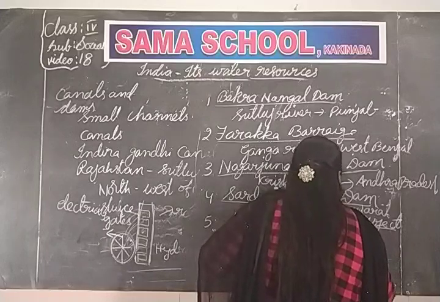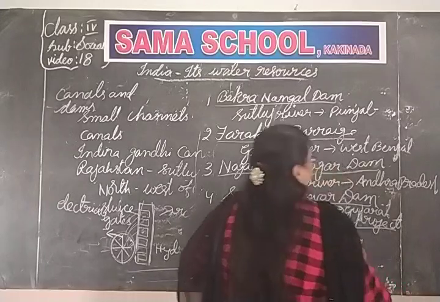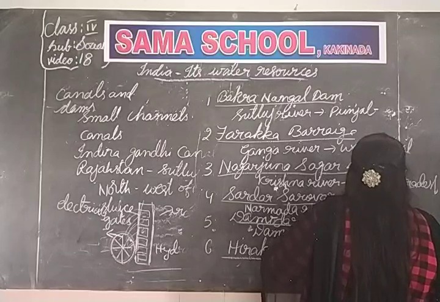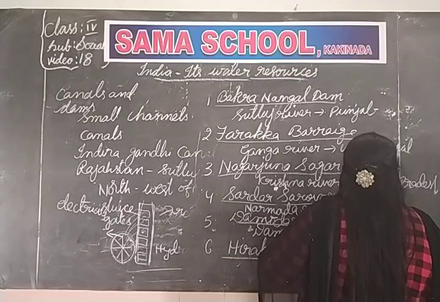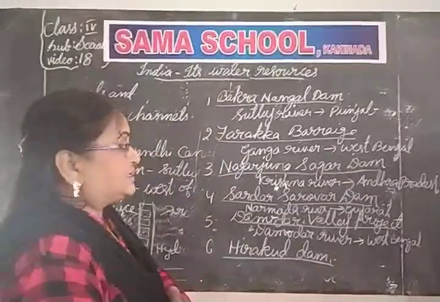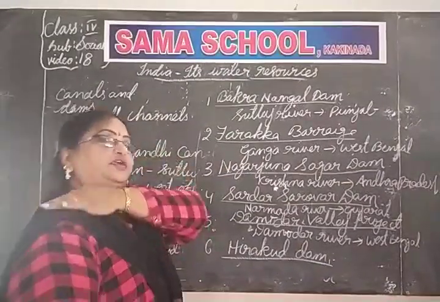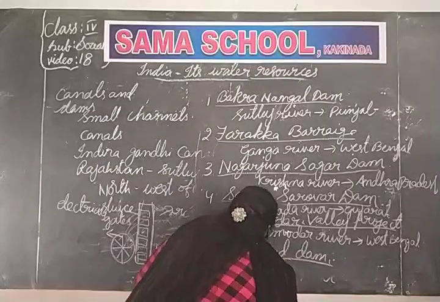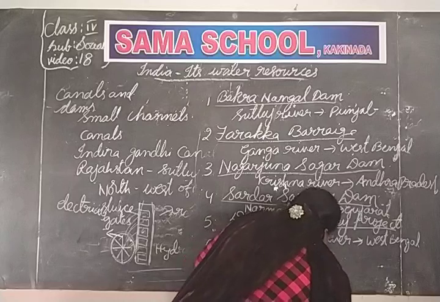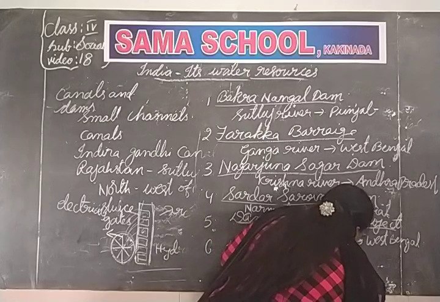Where is it? In West Bengal only. And Hirakud Dam is constructed on the Mahanadi in Odisha.